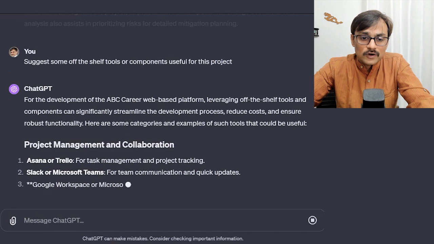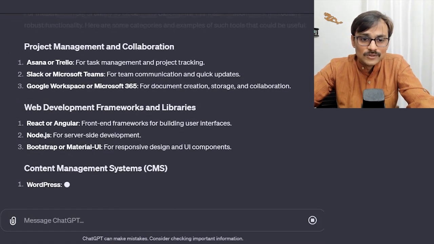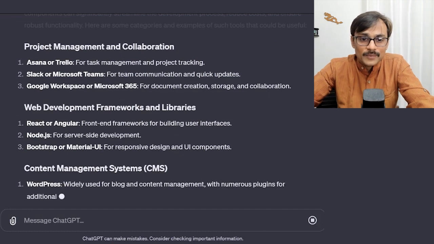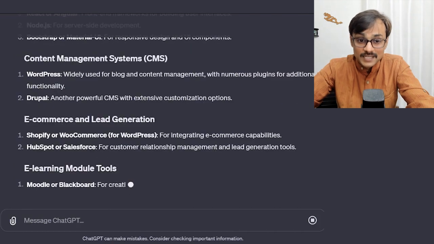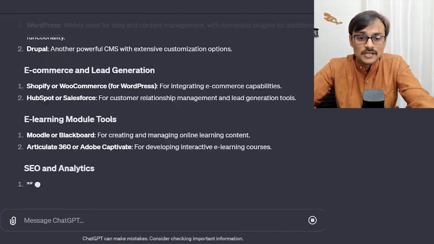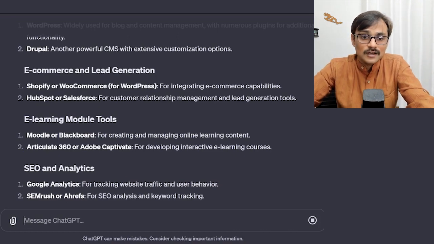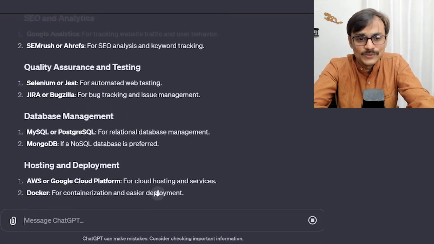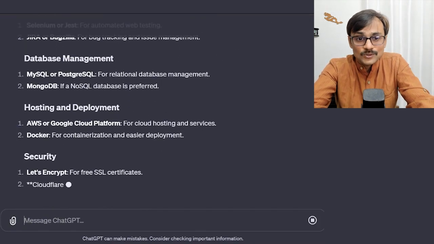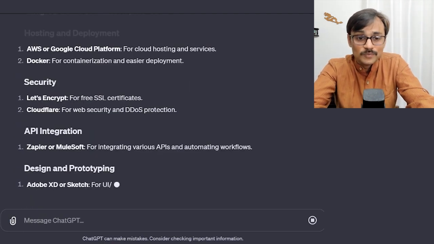So for project management and collaboration, yes, we can definitely use Jira, Asana, Trello, Slack. Those are all okay. But I'm more focusing on Bootstrap or Material UI, CMS like WordPress, Drupal, Shopify or WooCommerce, HubSpot or Salesforce in case of lead generation, Moodle for e-learning. That's interesting. And for SEO, Google Analytics, SEMrush, Jira for quality, and hosting on AWS or Google Cloud Platform.